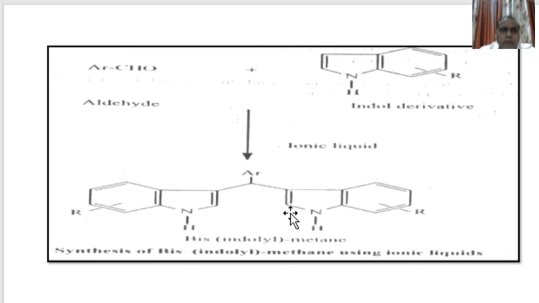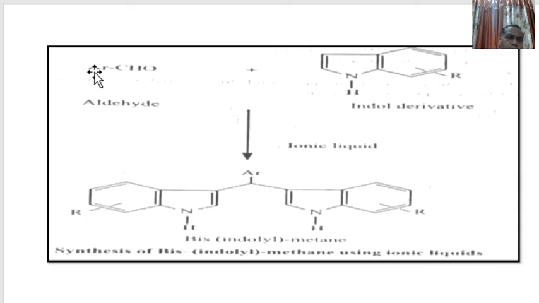Here we have given this aldehyde and this is indole derivatives. Here this compound is indole and here are alkyl groups. With this aldehyde, benzyl, this is Ar.